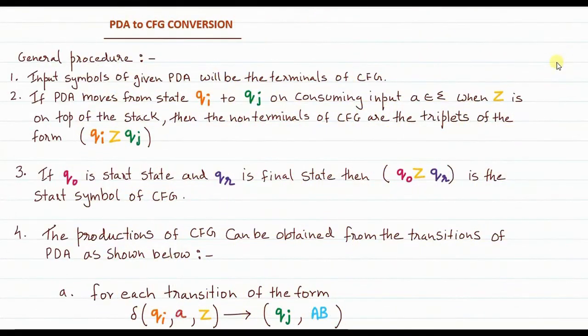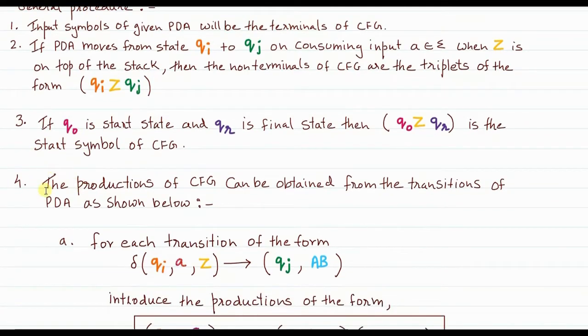Today we are going to discuss the very last part of push-down automata, a very important formula. It is basically used when a PDA is given to us and we are asked to convert the PDA into an equivalent context-free grammar. So this is the general procedure that we are going to use to convert a given PDA to a context-free grammar.